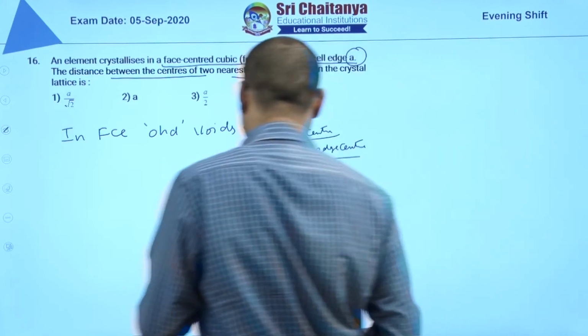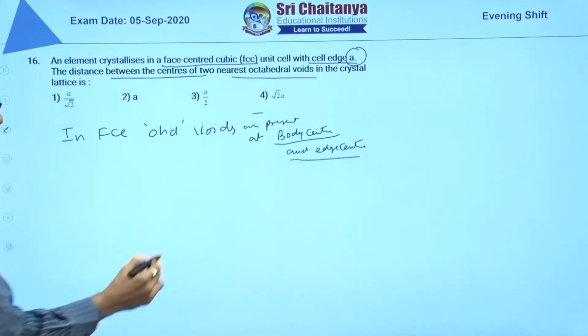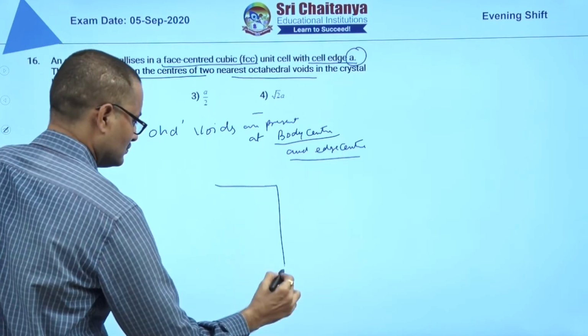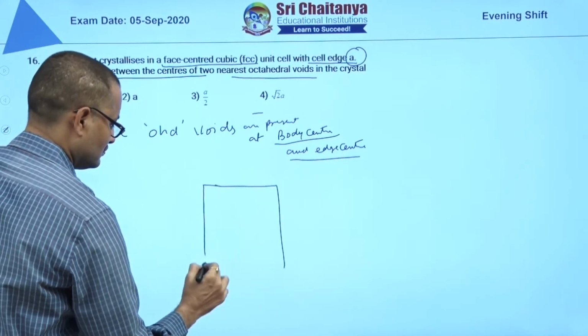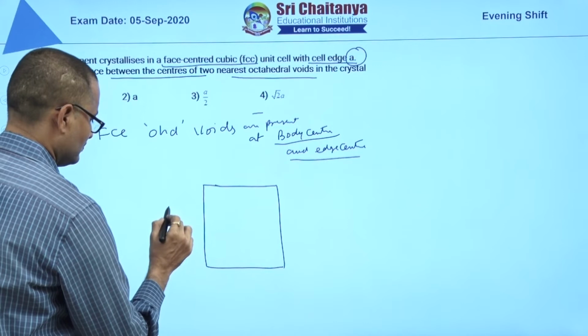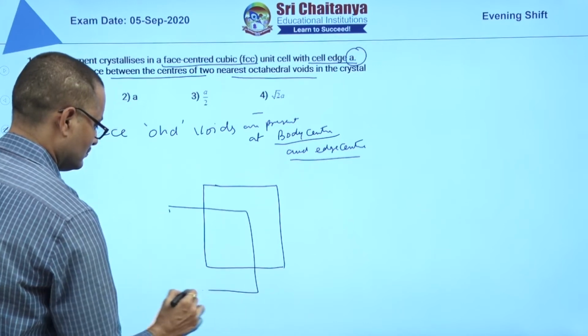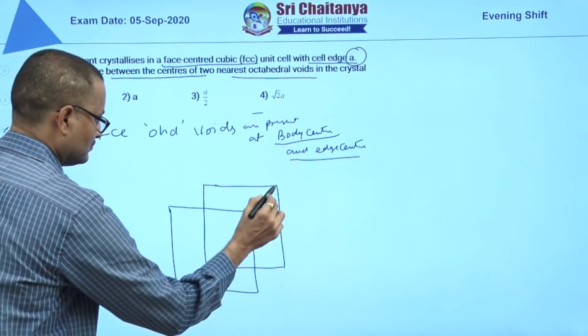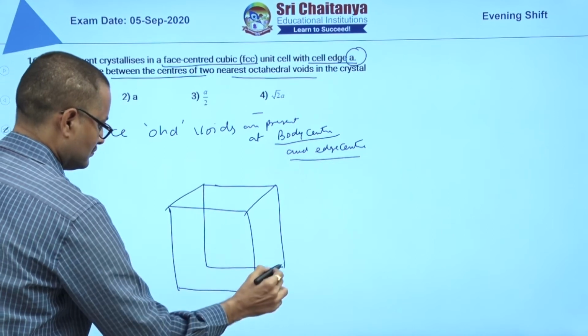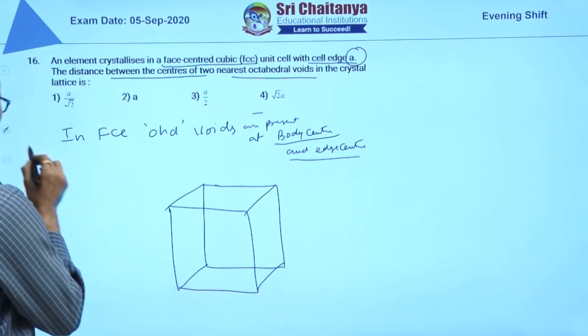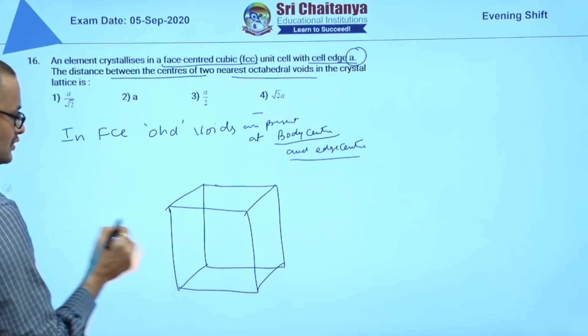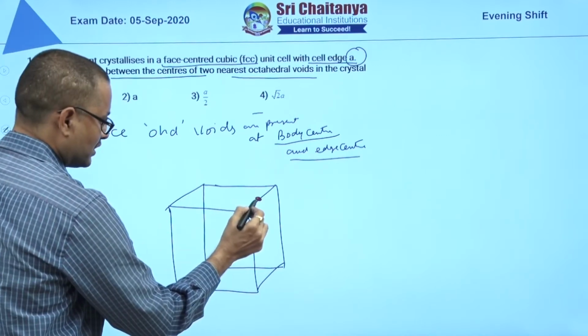When we draw the cube, this is the edge center. Here particles are there.